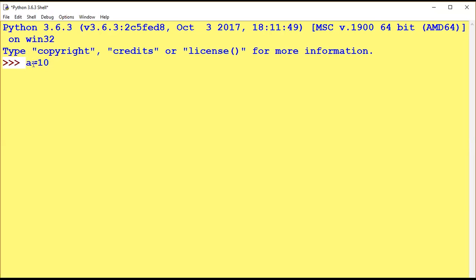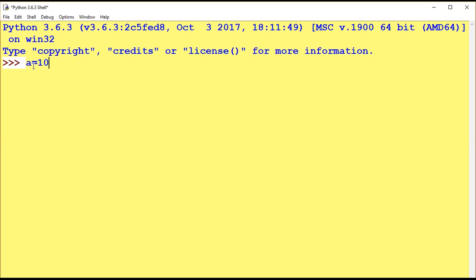Any variable you can declare. So first I'll explain what is a variable; later on we'll discuss this. A variable is user defined: A, B, C, X, Y, Z, any variable you can declare here. So I am declaring A as a variable, equal is an assignment operator, so it assigns right to left. See here, 10 will be stored in A.